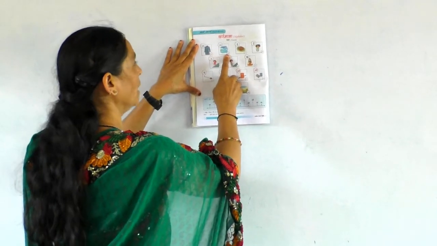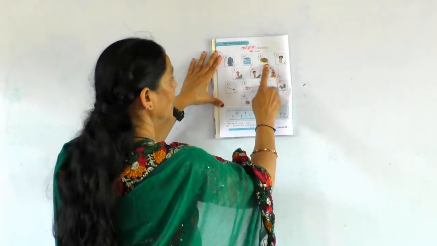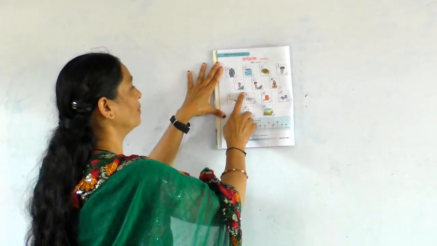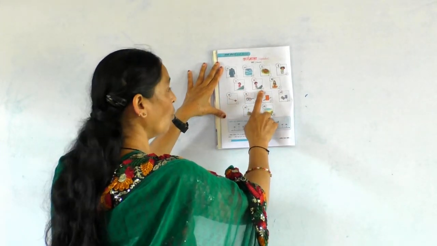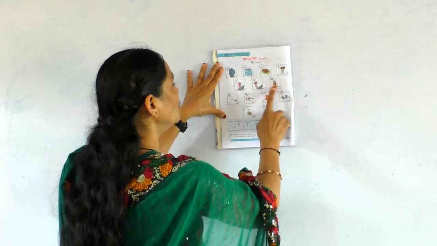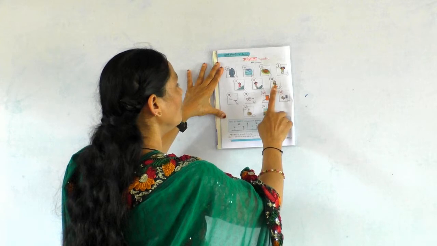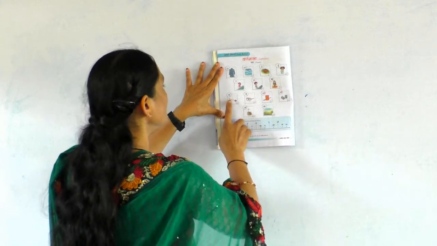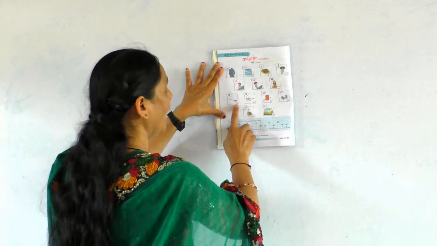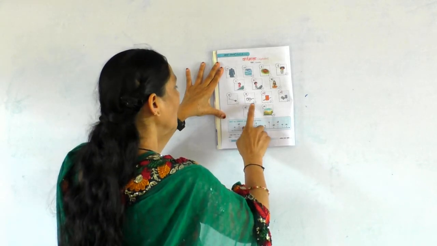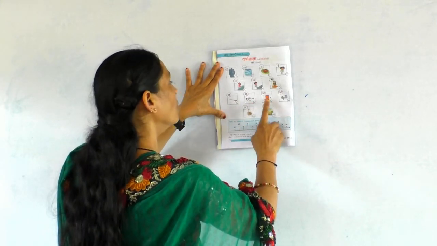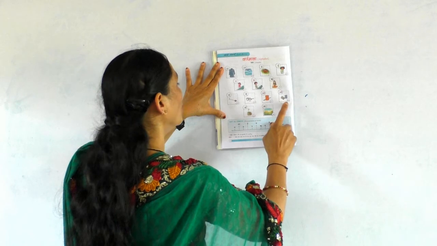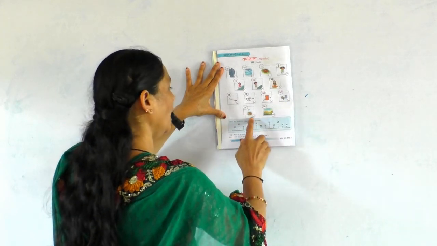A, double A, E, I, double E, U, O, double O, Ri. See here, Rushi we call R-I. We call Ri. After Ru, Ri. See here, A-E, I, O, we call O. Then O-U, A-N.